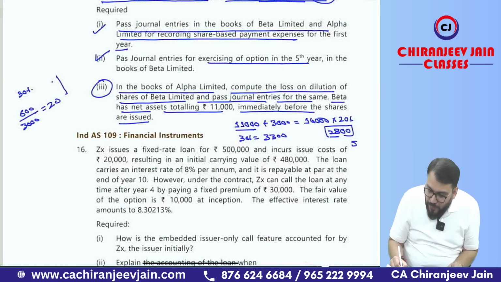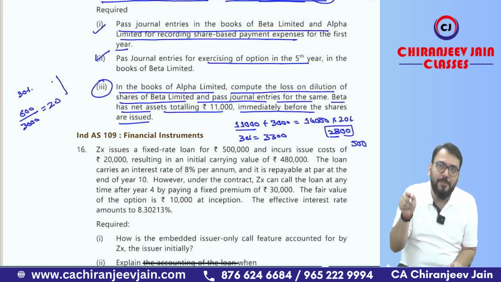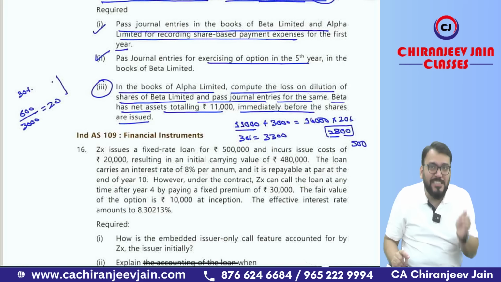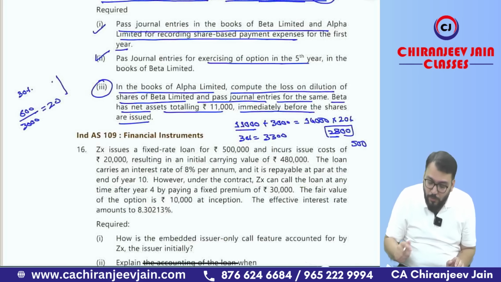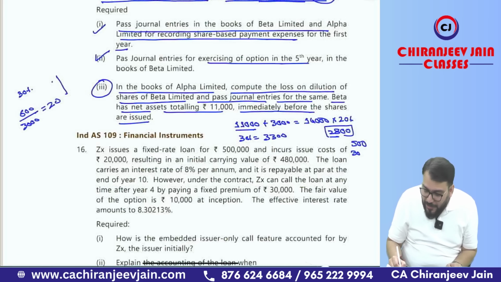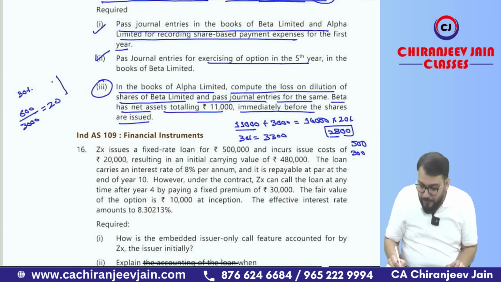It means we should reduce 500. But when we did the journal entry of share of EB expense, at that time we already diluted for the first year, second year, third year, fourth year, fifth year, 60 into 5. Means out of 500, we have already reduced the investment to the extent of 300. Means now we should only reduce 200.